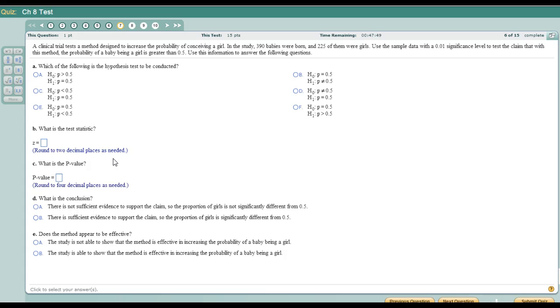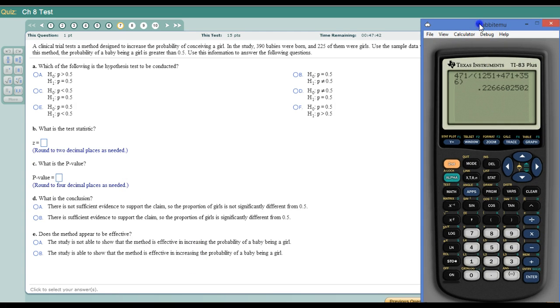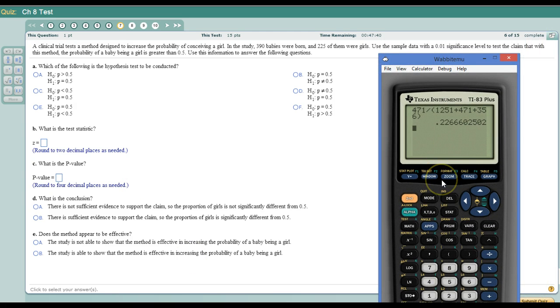Alright, so here we're finally doing a hypothesis test. On your calculator, there are three main tests that we use for our course. There are others, but for our course, we only did the t-test, the z-test, and then down here the 1-prop z-test.